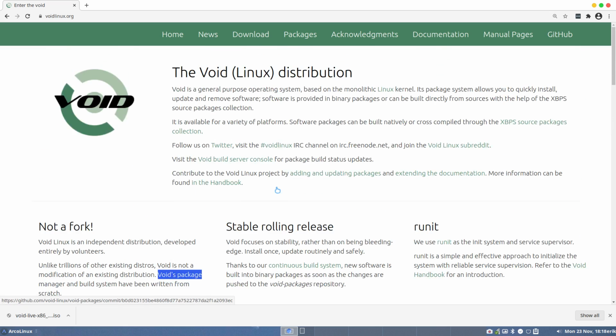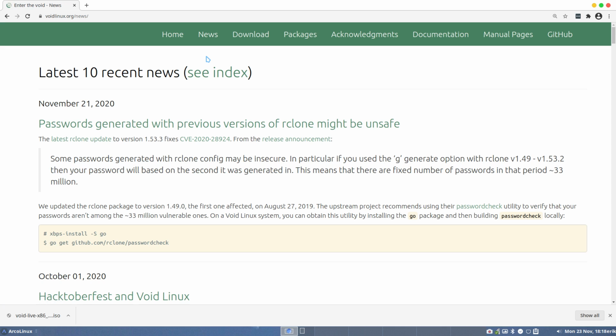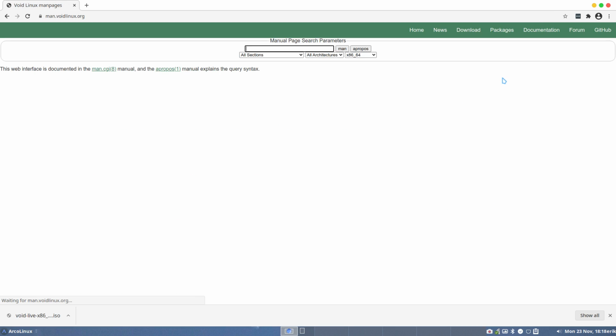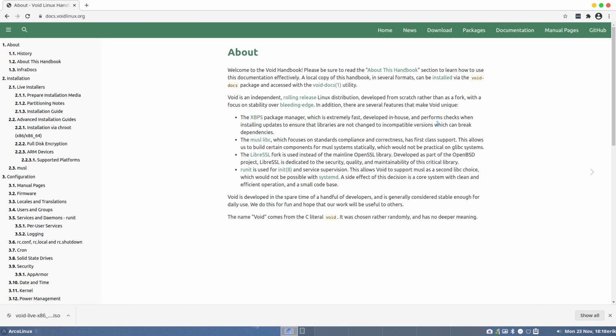It's not actually really in here, or I missed it by glancing at it. But that's not the way to go. Documentation.